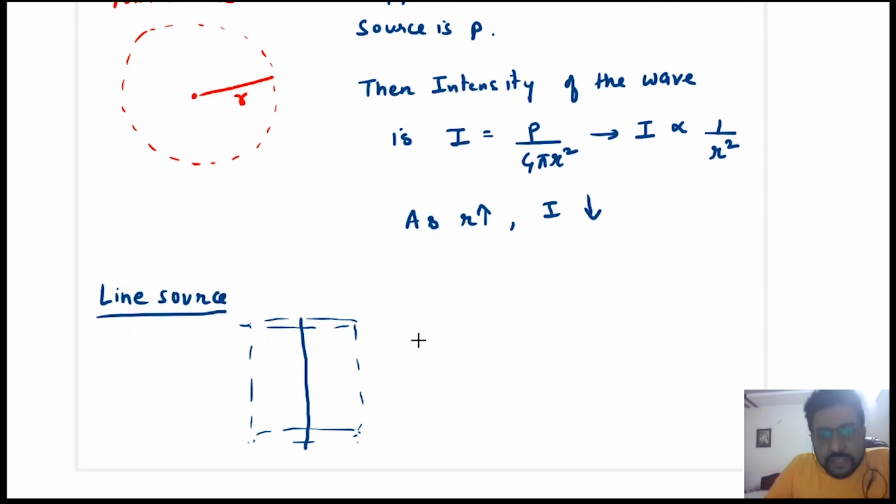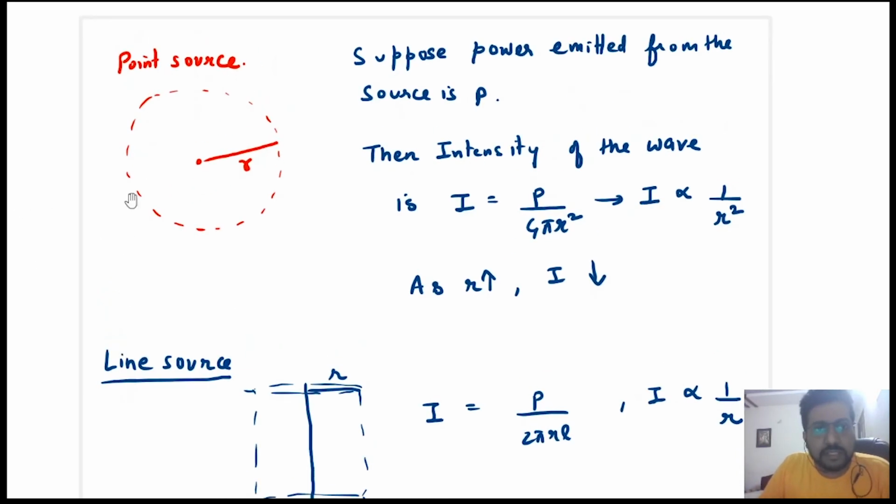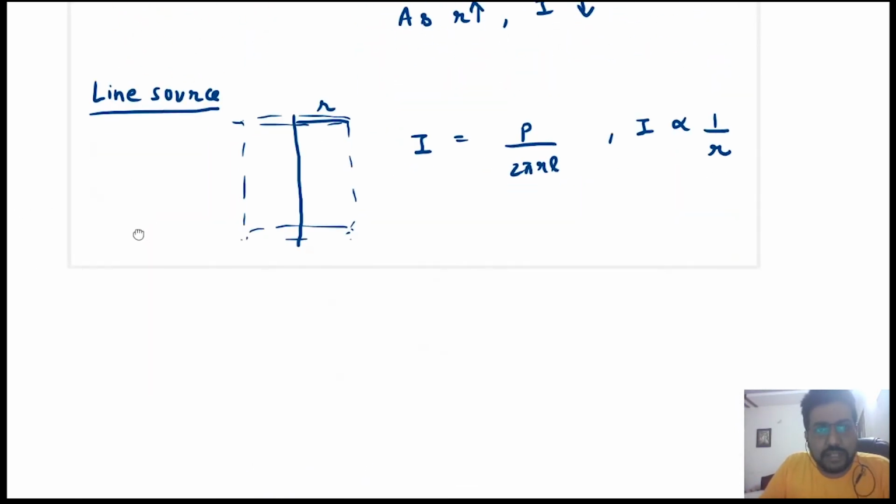So in this case you will say intensity at any distance r from the line source is P by 2 pi rL. So in this case you will say that intensity is inversely proportional to r and not r square. For a point source, intensity is inversely proportional to r square, but for a line source, intensity is inversely proportional to r. Okay, now this is the point source, this is the line source.